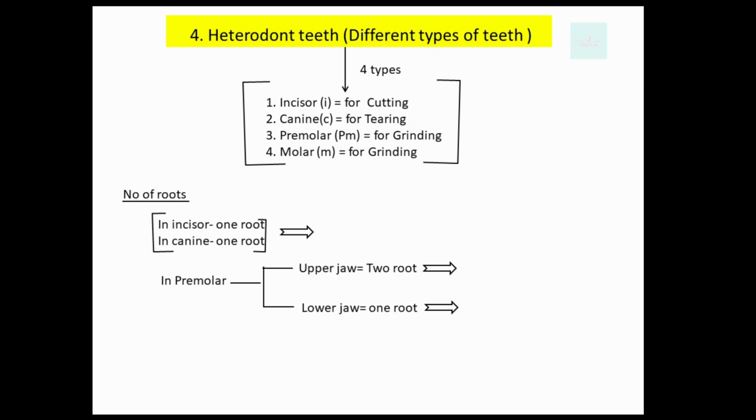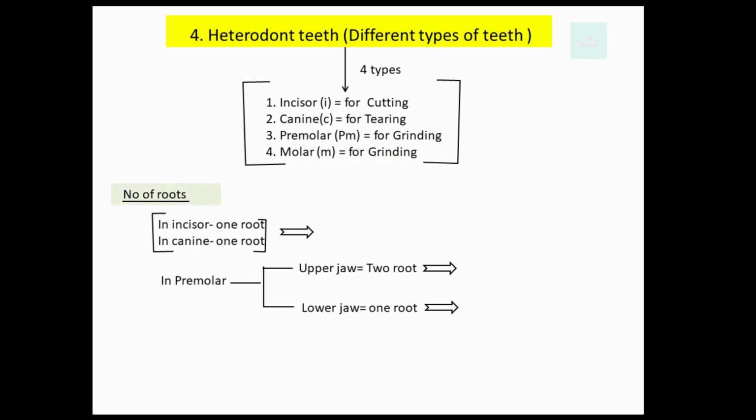Heterodont teeth, different types of teeth. It has 4 types. First, incisor for cutting or biting, and second is canine for tearing. Third is premolar for grinding of food, and last one is molar also for grinding of food.